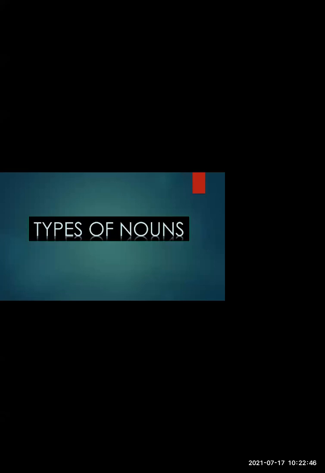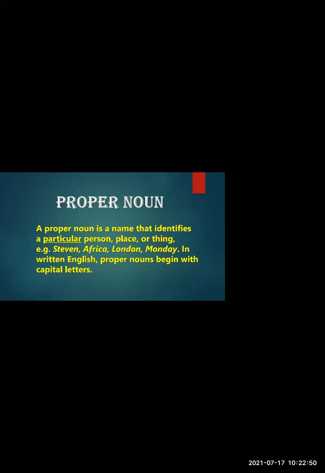Okay. So let us see the different types of nouns. First is the proper noun. What is a proper noun? A proper noun is a name that identifies a particular person, place, or thing.